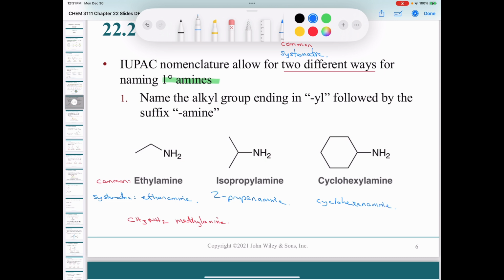The common name is acceptable, but the only time you're going to use the common name is when it's some kind of simple alkyl group like the ones shown here, something you can identify quickly. If it's a larger group that you can't identify, then you have to use the systematic method. And I've also shown it on here just to show you how it can be used as well.